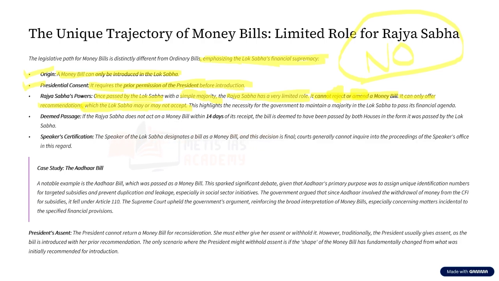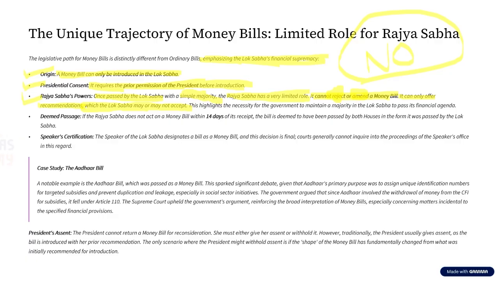Okay. Now let us assume that the Rajya Sabha is being inactive on this money bill. In the case of an ordinary bill, what we saw was that for 6 months the Rajya Sabha has the authority to sit idle on the bill.